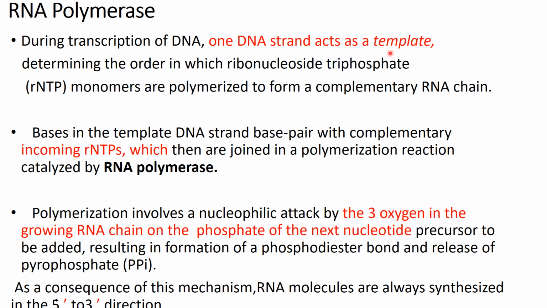The direction of the template strand is going to be 3' to 5'. Therefore, the direction of mRNA formed is going to be from 5' to 3'. The 5' end of mRNA is going to be the mature end, and the newly synthesized end is going to be the 3' end. That means the RNTPs are going to arrange themselves and polymerize at the 3' end rather than the 5' end. The 5' end of mRNA is the mature end of mRNA.